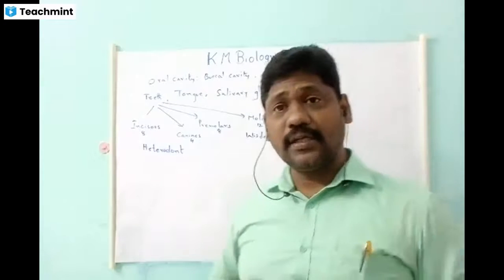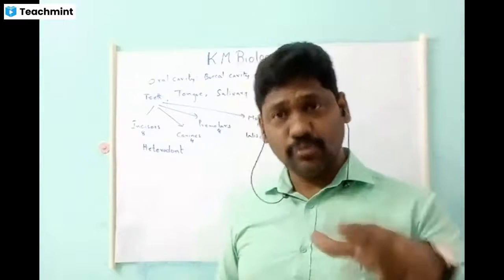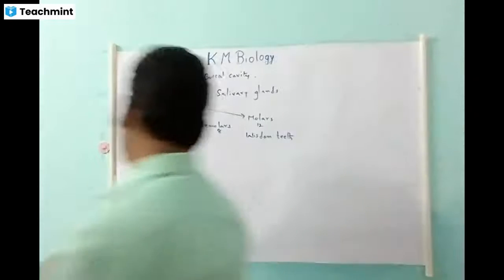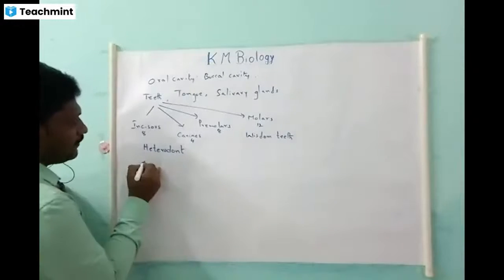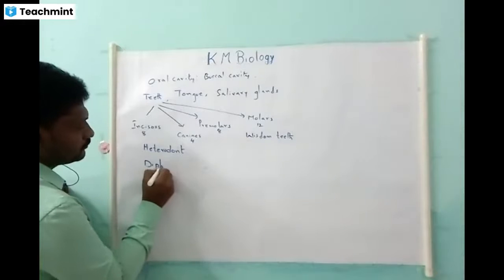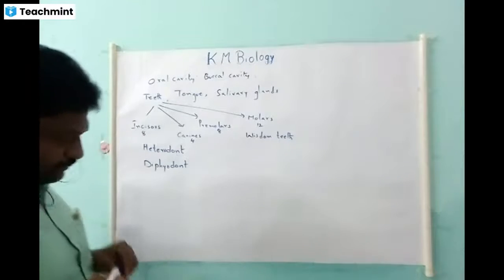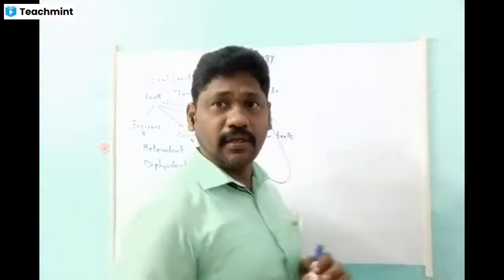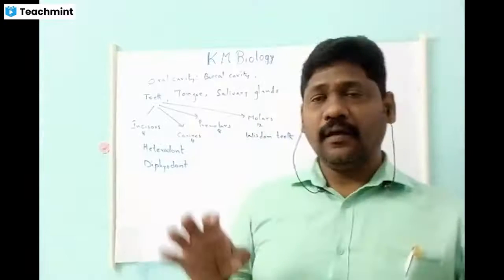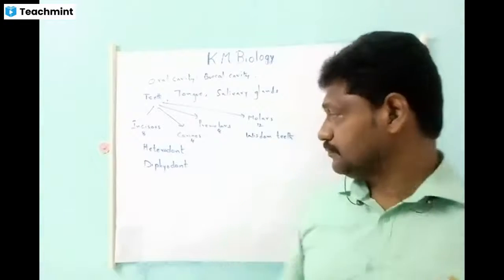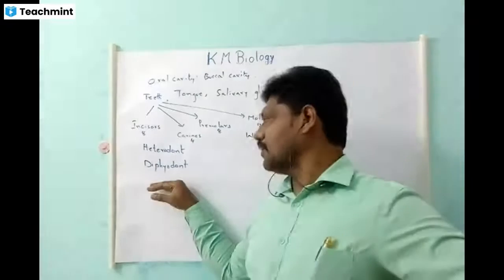It is well known that teeth will arise two times in the life cycle of humans. So that condition is called diphyodont. That means we will develop teeth twice in our lifetime, which we call diphyodont.